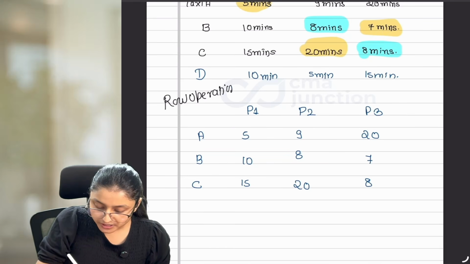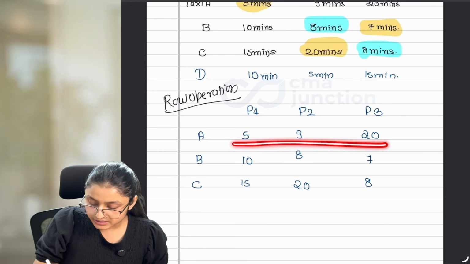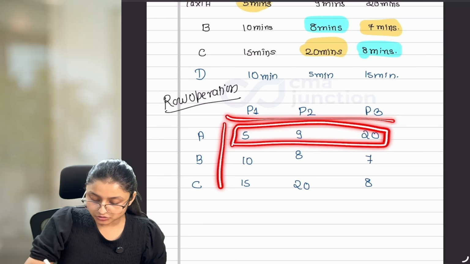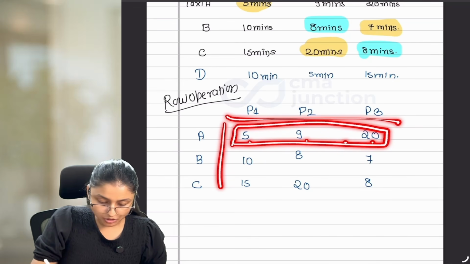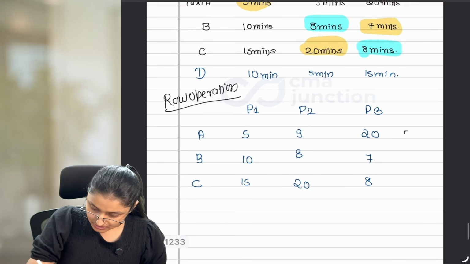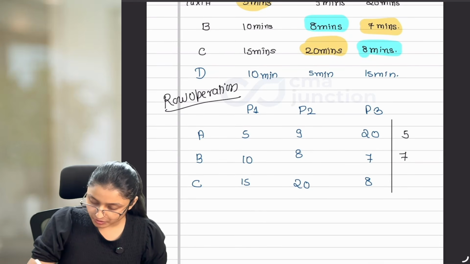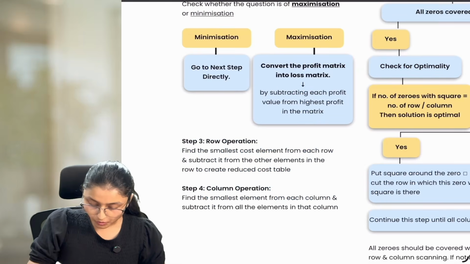Now, what is row operation? For row operation, you have to find out the least element from the row. From whatever values are given inside the table, you have to take the least element out of it, and the least is 5. Similarly, for the second row, we have the least amount as 7. For the third row, we have the least amount as 8. And this is what our point was saying.